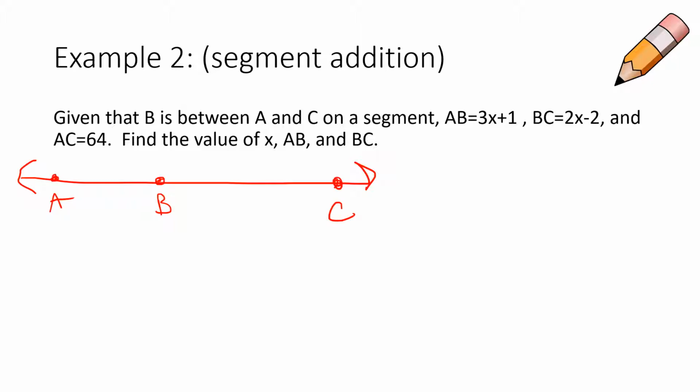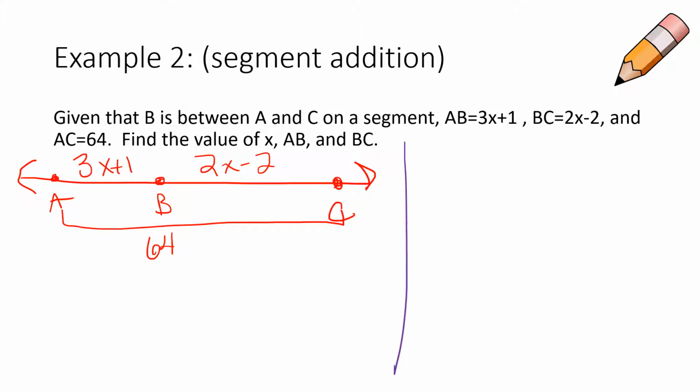And they also tell us that the segment AB is going to be 3x plus 1, and that BC is going to be equal to 2x minus 2. And they also told me that the full length of AC is 64 units. They didn't tell me centimeters or feet or whatever. But they want me to find the value of x, the length of AB, and the length of BC. So how are we going to set up an equation?